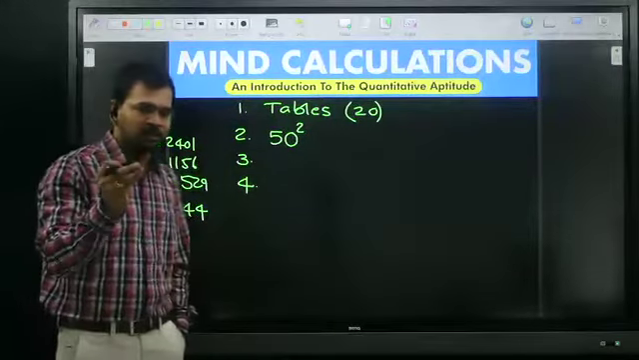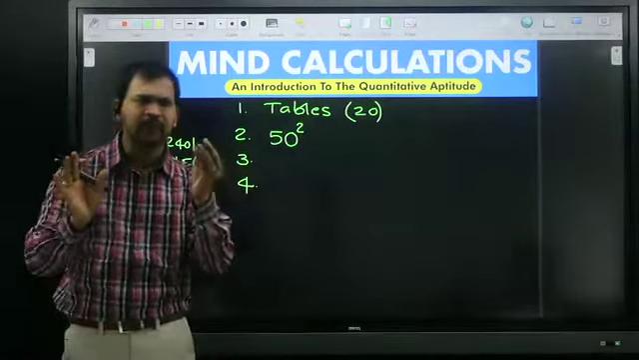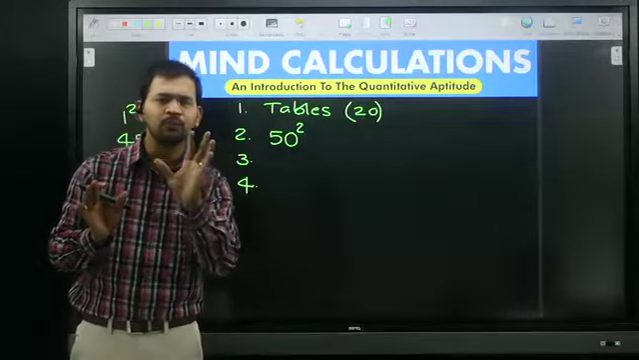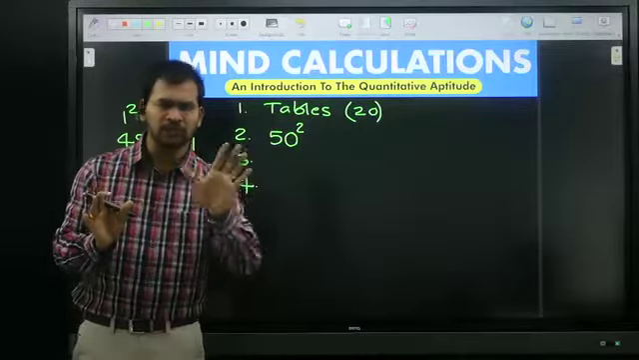Try to learn minimum 50 square roots. Just don't worry. Just list out 50 square roots and see them regularly for 2 to 3 days. Then definitely it will be noted. No doubt in that.